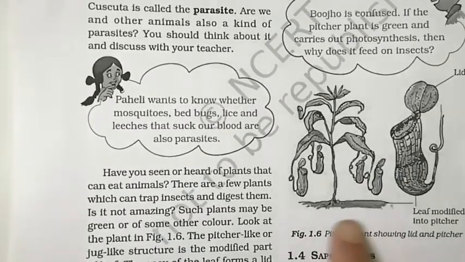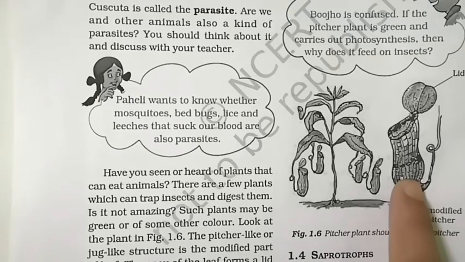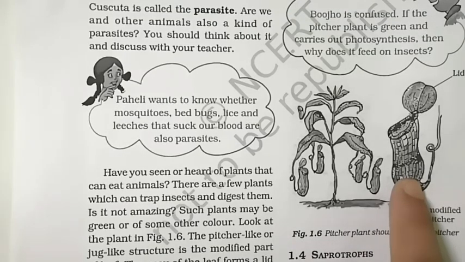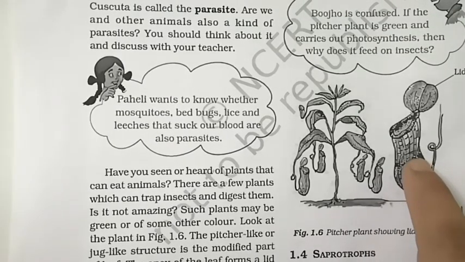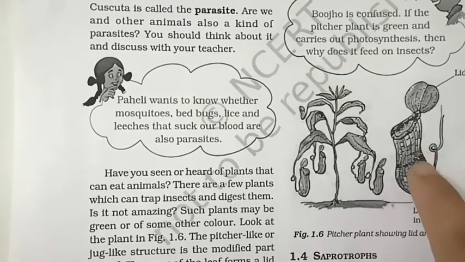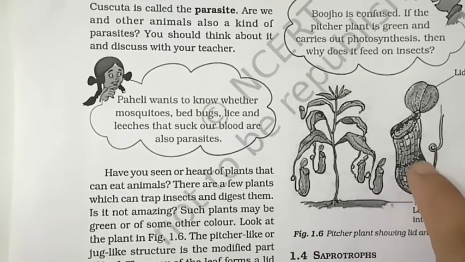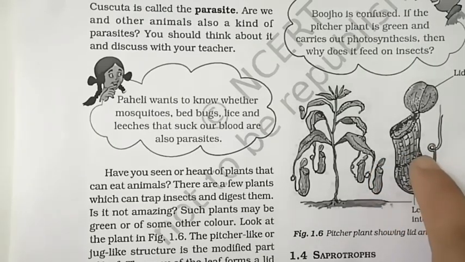Let's see this diagram. When an insect lands on this leaf, it gets entangled in the hairs which are present on this leaf and is trapped, and this leaf also secretes digestive juice. With the help of this digestive juice, the plant digests this insect and takes nutrients from the insect.